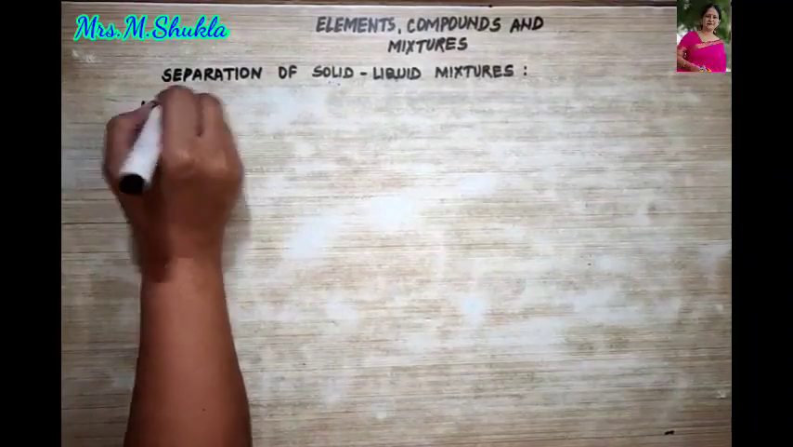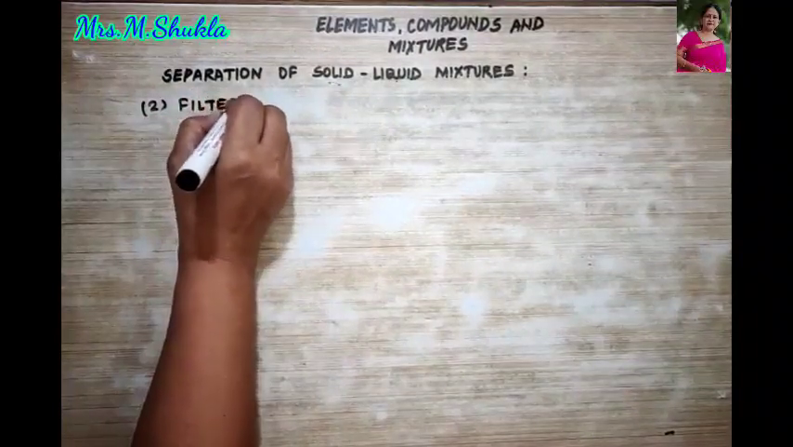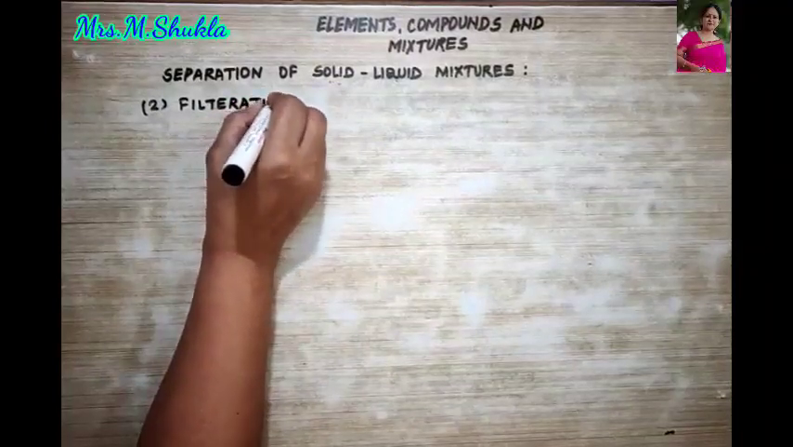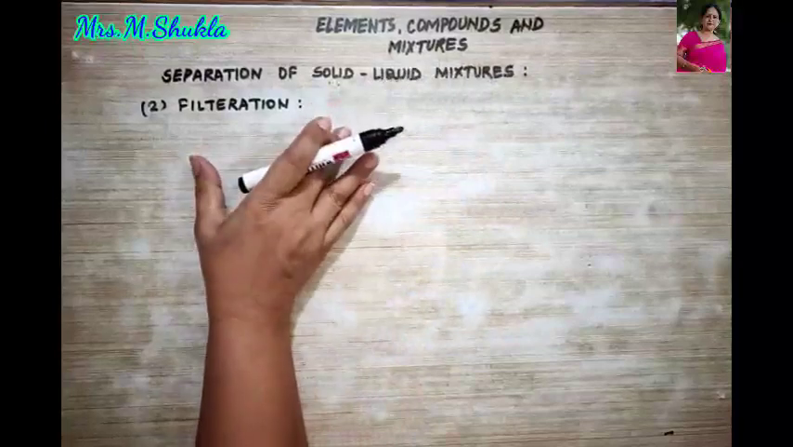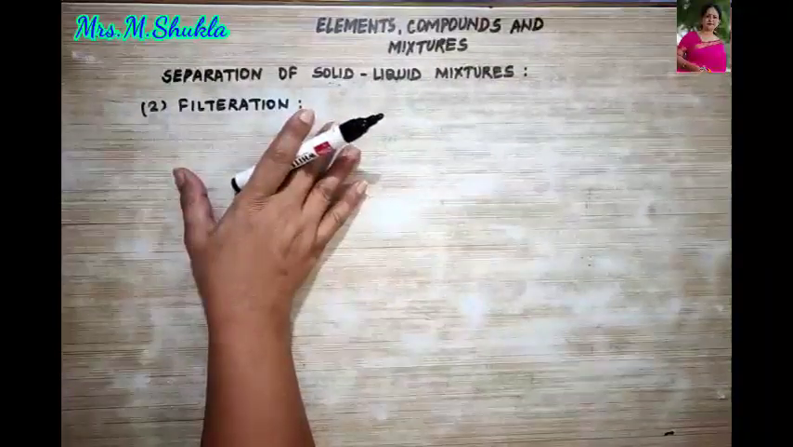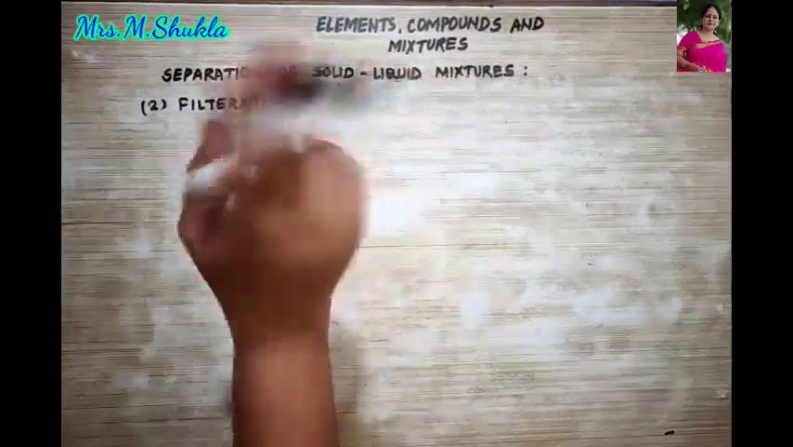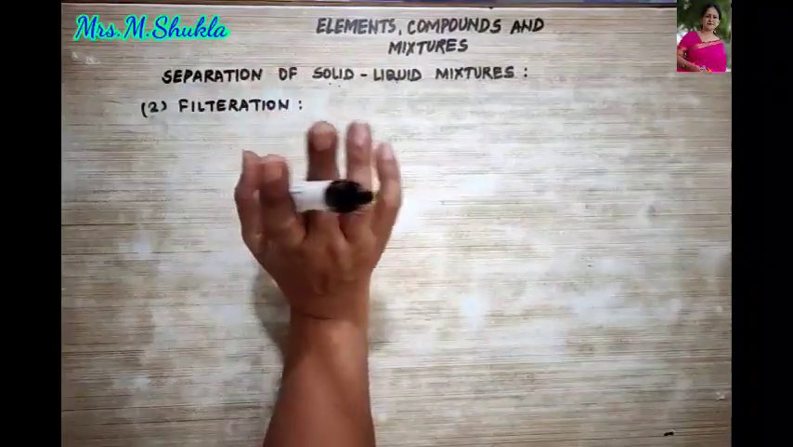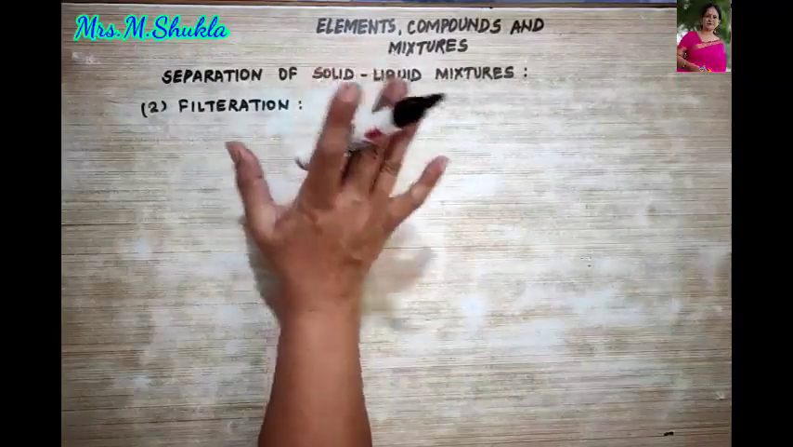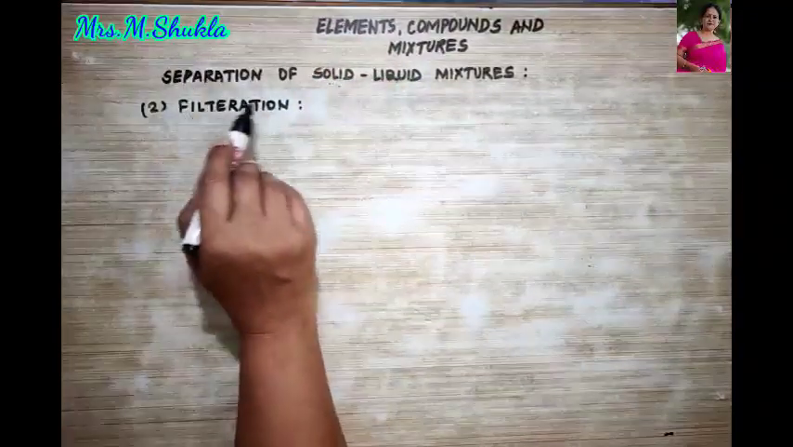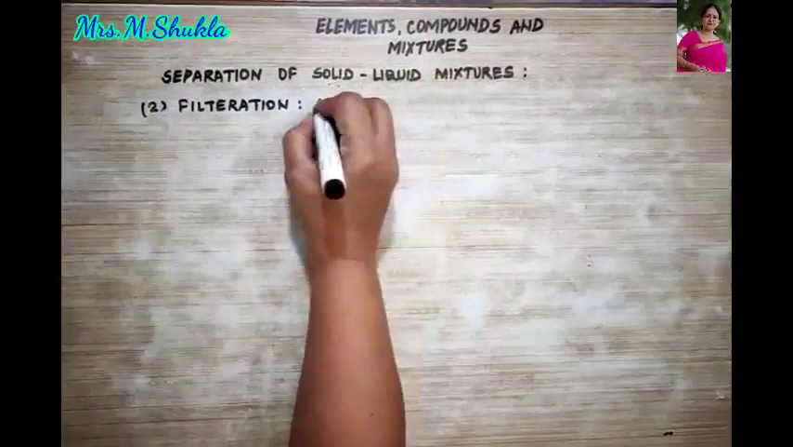Next, let us talk about filtration. Filtration is another method to separate solid-liquid mixtures. Okay, so what is this process? This is the process of separating, again, insoluble solid particles from the liquid. How? By allowing them to pass through a filter. Therefore, the process is termed as filtration.